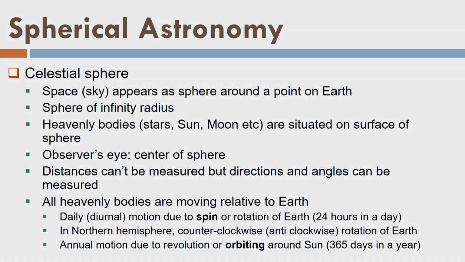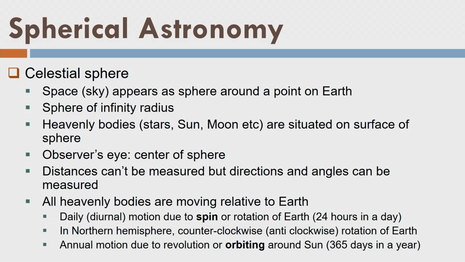So, the idea is that all heavenly bodies are moving relative to the Earth, but most of the stars, which are far away from the Earth, might be moving, we do not know. But at a given time, let us say 8 p.m. in the evening, if I go every day, I will find their location remains fixed. So, such stars are also known as fixed stars.